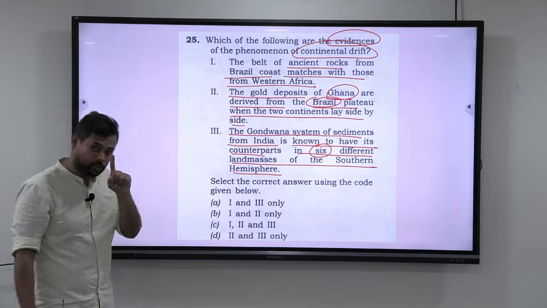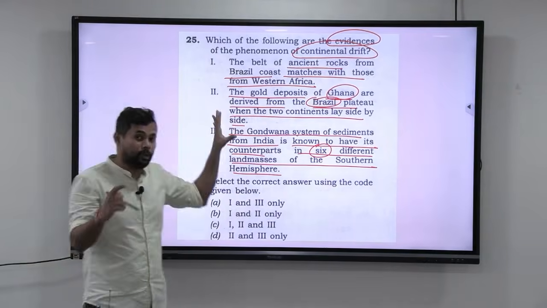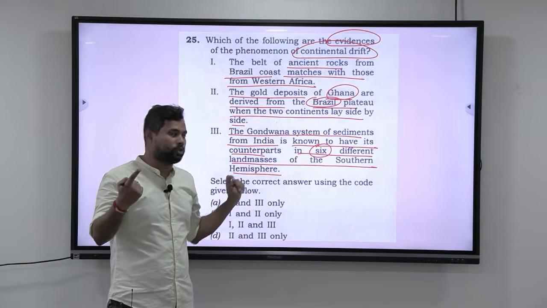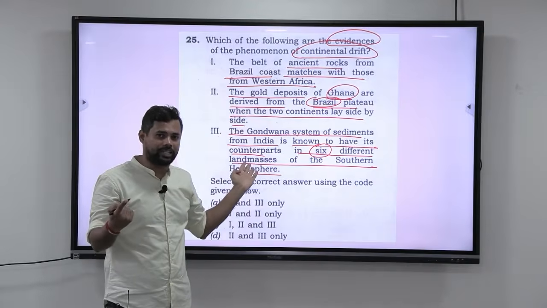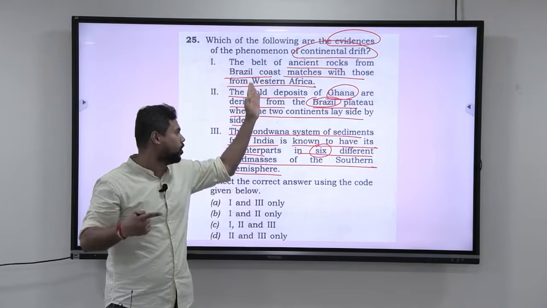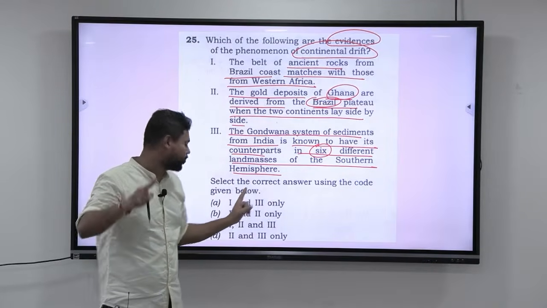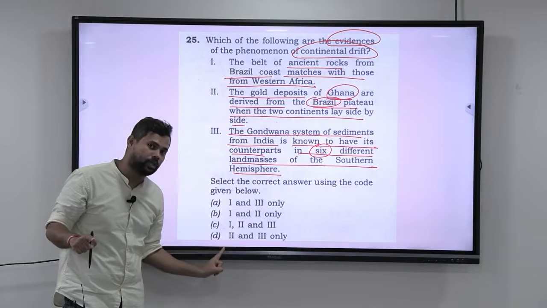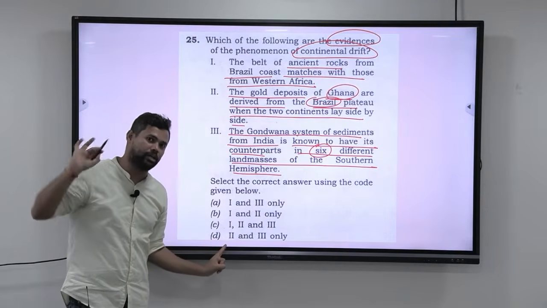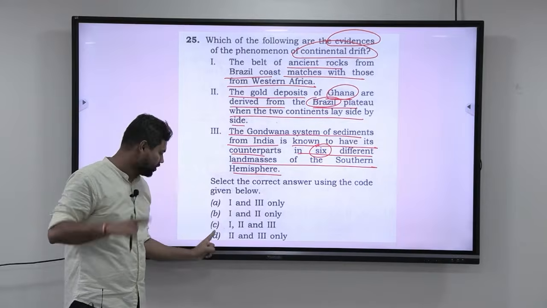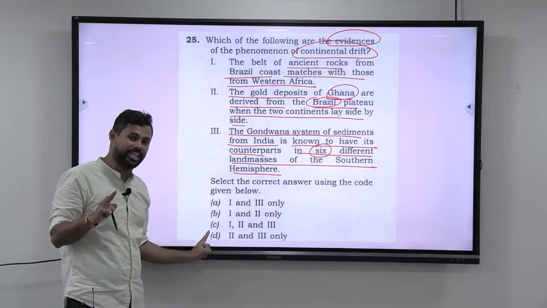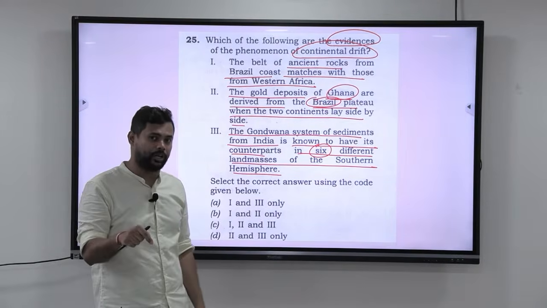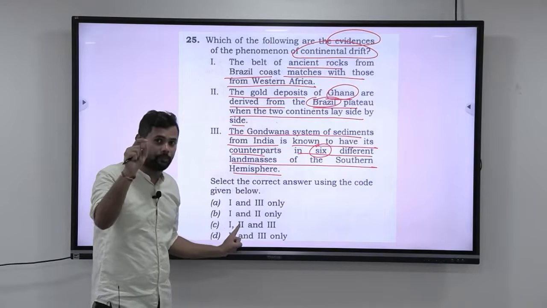Now see, one more thing here is, people who are very overconfident, people who think that I know continental drift and all three are correct, will usually assume all three statements are correct. All the three statements are correct will always be in the D option. So you will just blindly mark D in your OMR. But look at this. All the above option is in C and not D. And this is also done purposely. So please make sure that you have a proper eye on this.